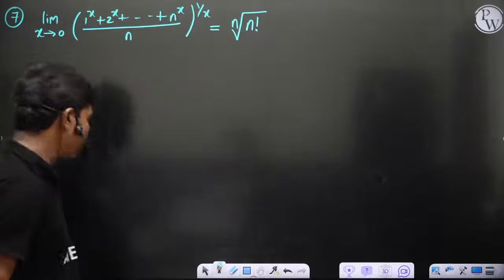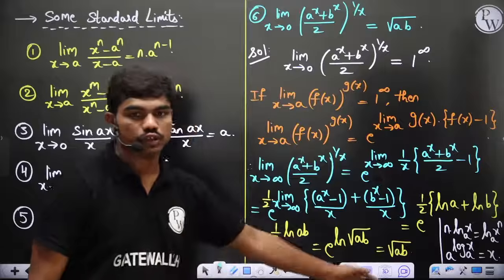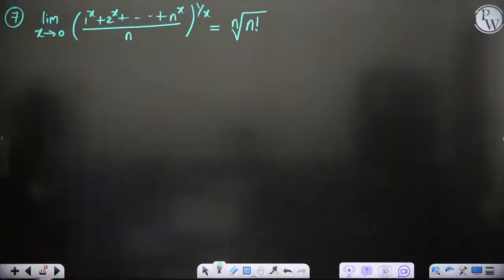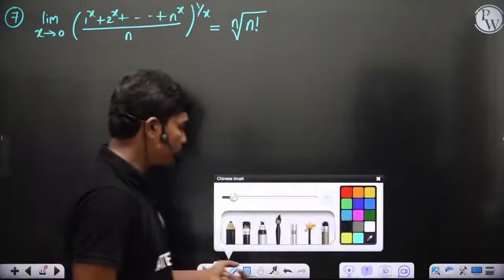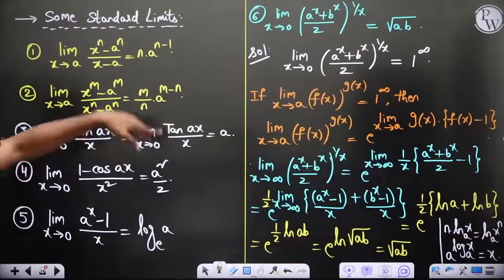Clear? So for example, whenever you have only two numbers, 2 root of the product of these two, which is square root of ab. So this is one important thing which you have, of course. Yeah, tan we have taught, and this kind of things we have taught.